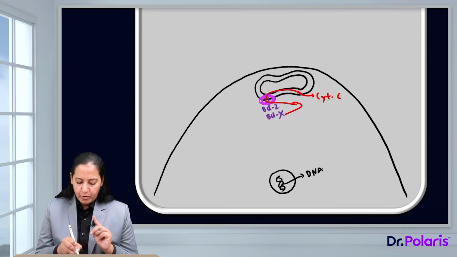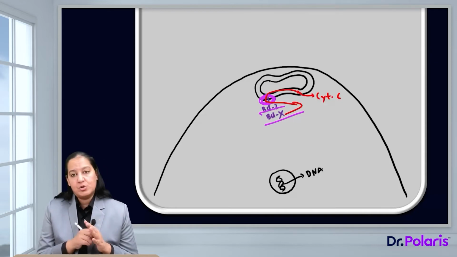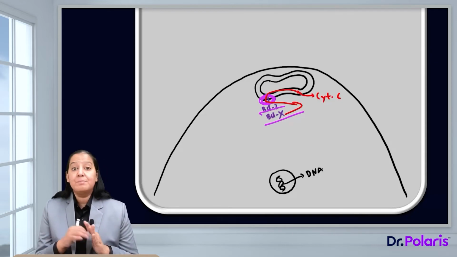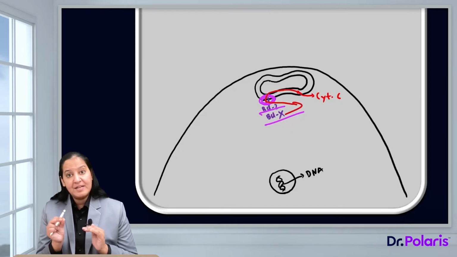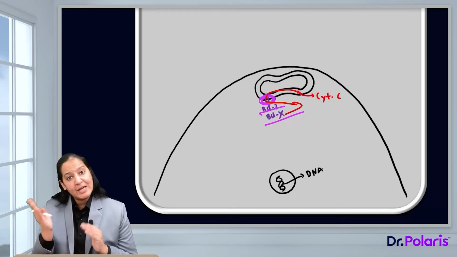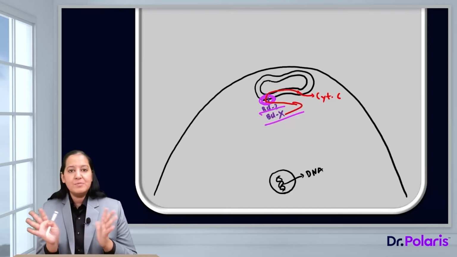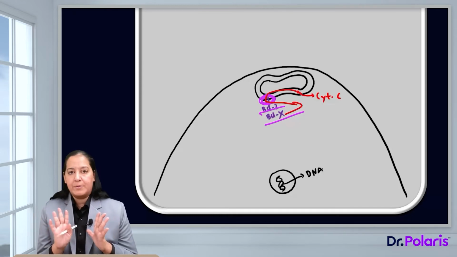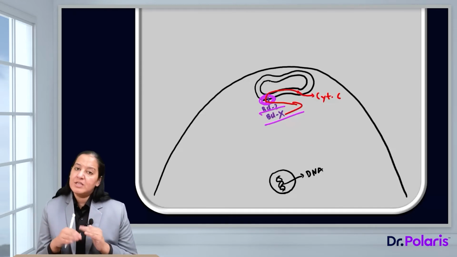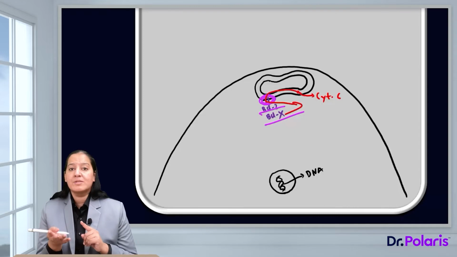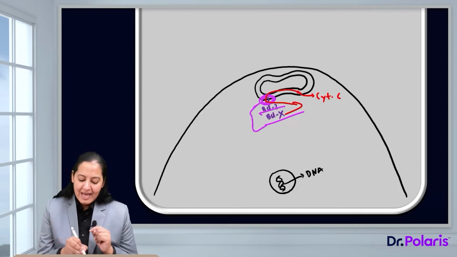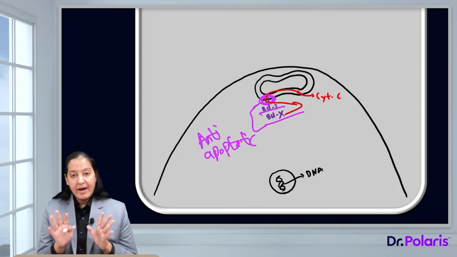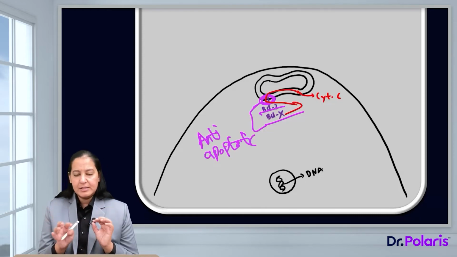The names of the two proteins are BCLX and BCL2. These are preventing apoptosis because they are closing the permeability and inhibiting cytochrome C from leaking out. Once cytochrome C comes into the cytoplasm, it will cause apoptosis. But they are inhibiting cytochrome C from coming out. That's why these two are known as anti-apoptotic proteins. So till now, this is very clear.